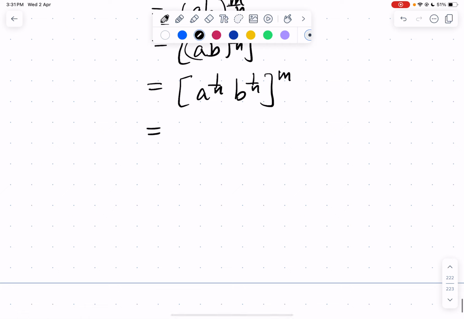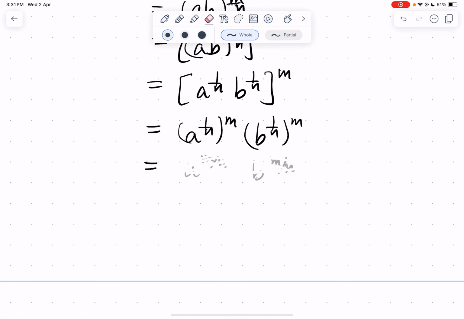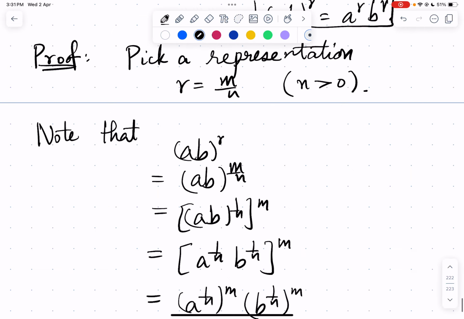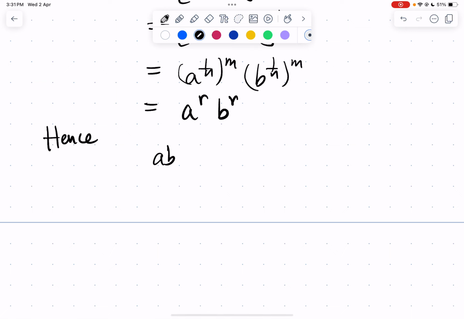Hence, this is (a^(1/n))^m and (b^(1/n))^m. So we used the mth power of a product rule. And then (a^(1/n))^m is just a^(m/n), and similarly b^(m/n). So directly you can write a^(m/n) and b^(m/n), right? (a^(1/n))^m is just a^r, and (b^(1/n))^m is just b^r. So we showed that (ab)^r is a^r b^r. So hence (ab)^r is a^r b^r.